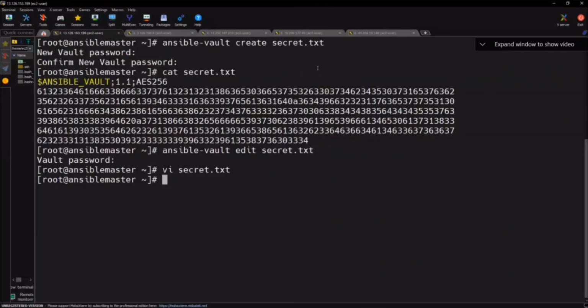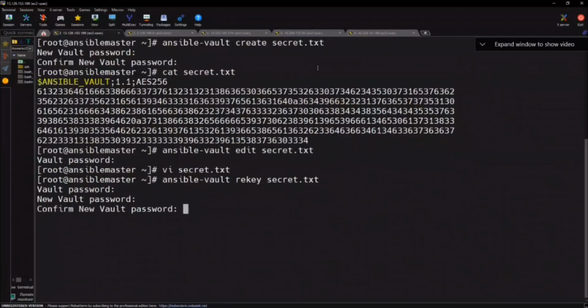So if you want to change the password, you can change the password. We use a concept called rekey. Say that. ansible-vault rekey. Vault password is root 1, 2, 3. Now it is asking for the new vault password. Root 1, 2, 3, 4. Rekey successful. That means you can change the password.